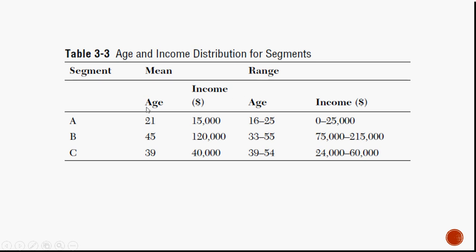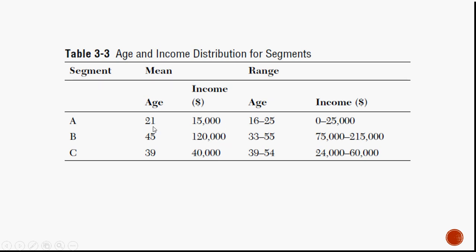Based on the age and income of the respondents, it has given us three different clusters. For the very first cluster, the mean age of the respondents is 21, whereas the second cluster is 45 and the third one is 39. And the income in dollars is $15,000, $120,000 and $40,000.